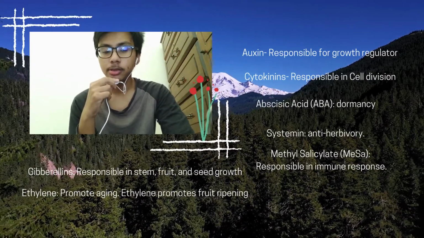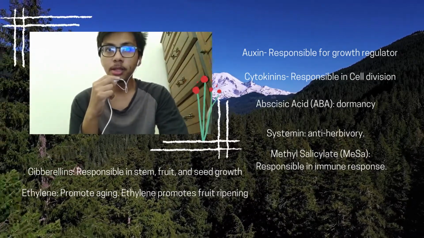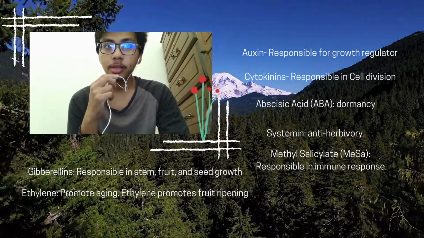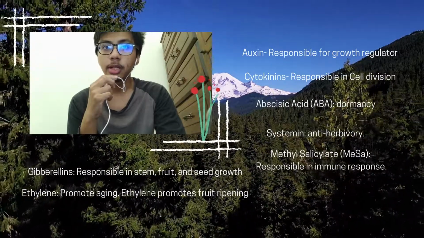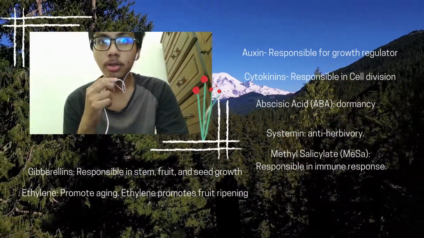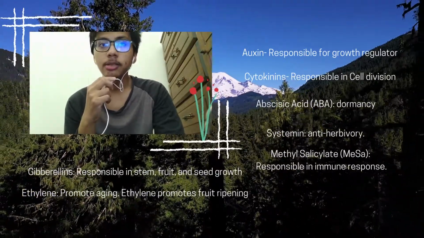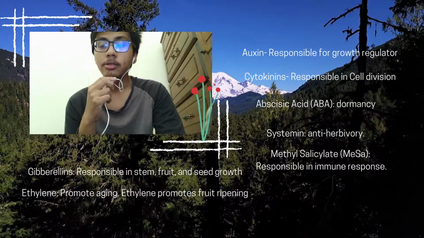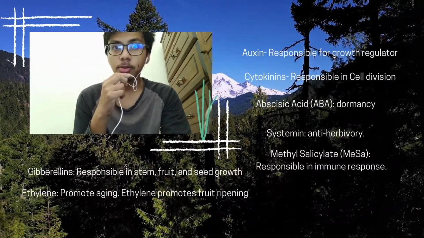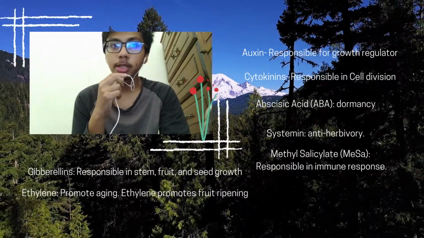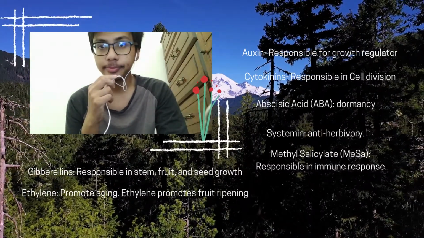Today I'm going to talk about the topic of plant interaction. Firstly, plants have hormones which regulate the plant response. An example is auxin. Auxin is also known as a growth regulator. Auxin is the main hormone responsible for cell elongation in phototropism, which is also known as the movement in response to light, and gravitropism, which is the response to gravity.